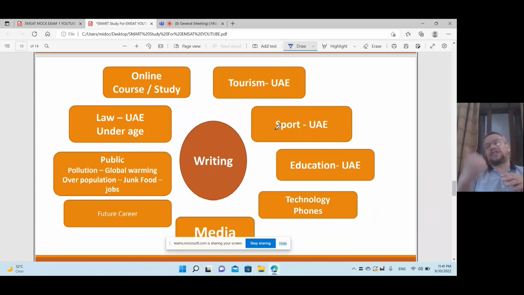One of the questions last year was about one sport that not all students are interested in, and why. Why are only a few students interested in this specific sport? So what is the sport, and why are few students, not all students, interested in it? You mentioned that in the UAE, maybe Kung Fu is not popular overall here, I don't know. So you can choose one of the sports that not all people here practice, and talk about it and why.